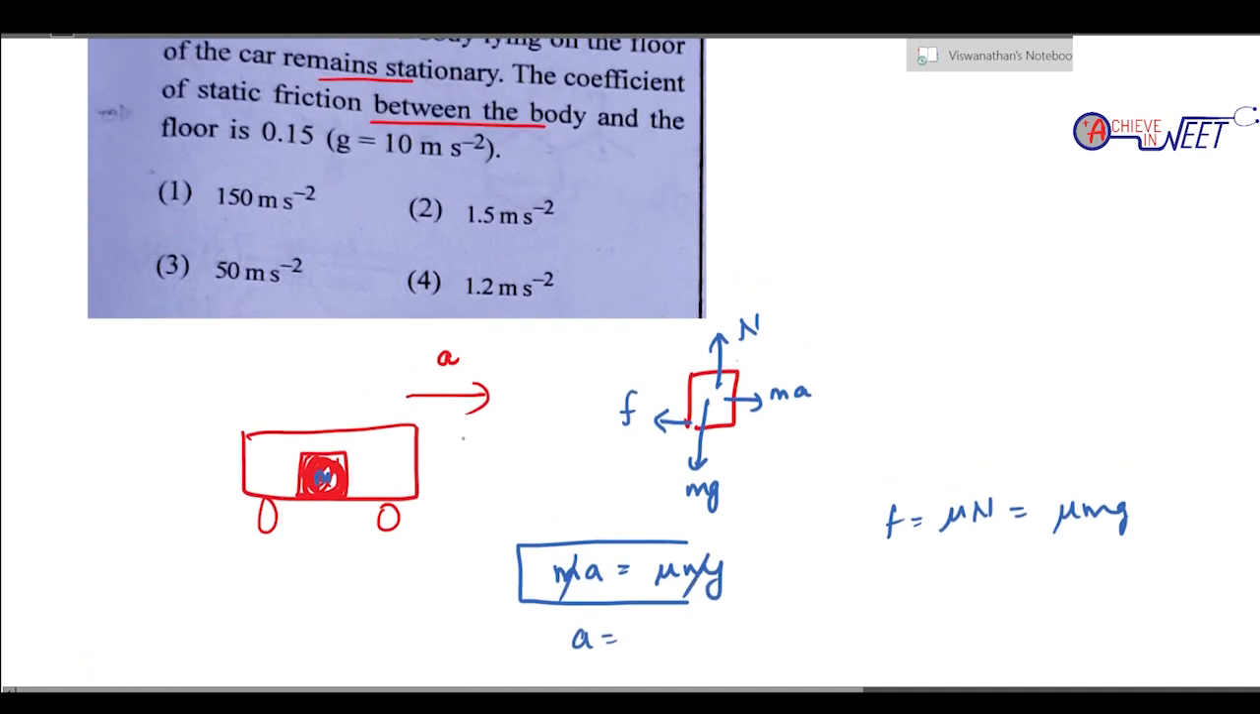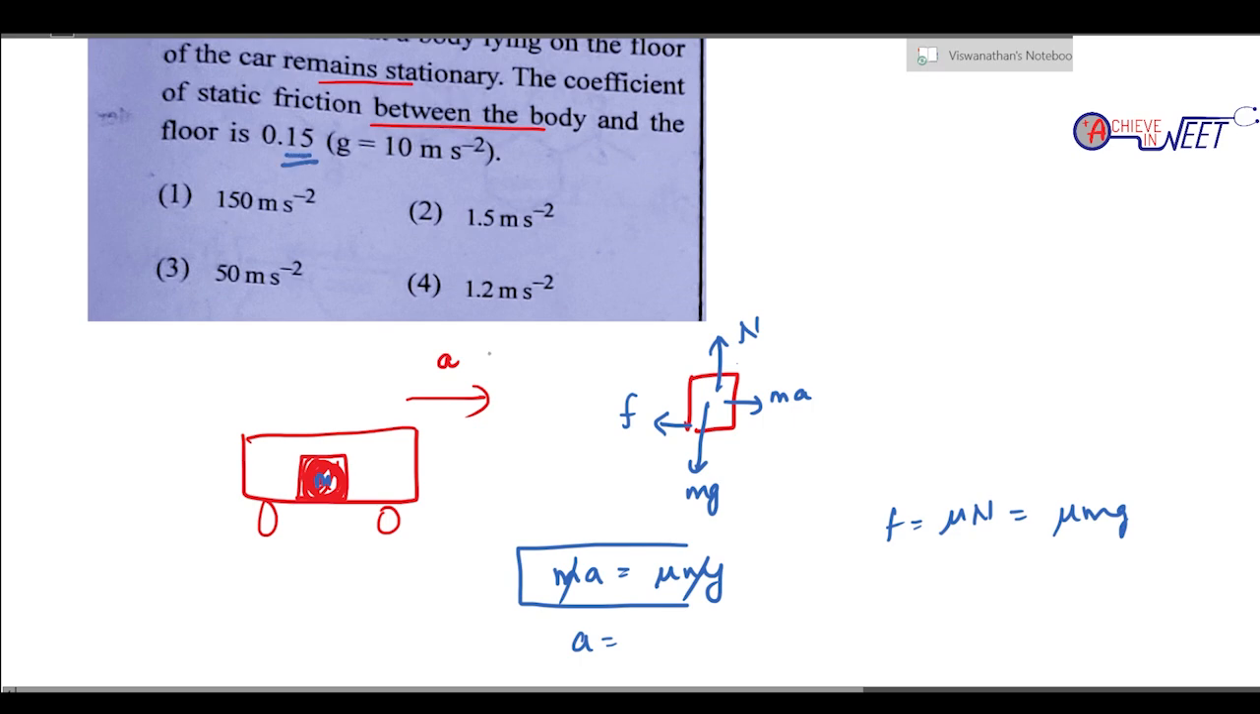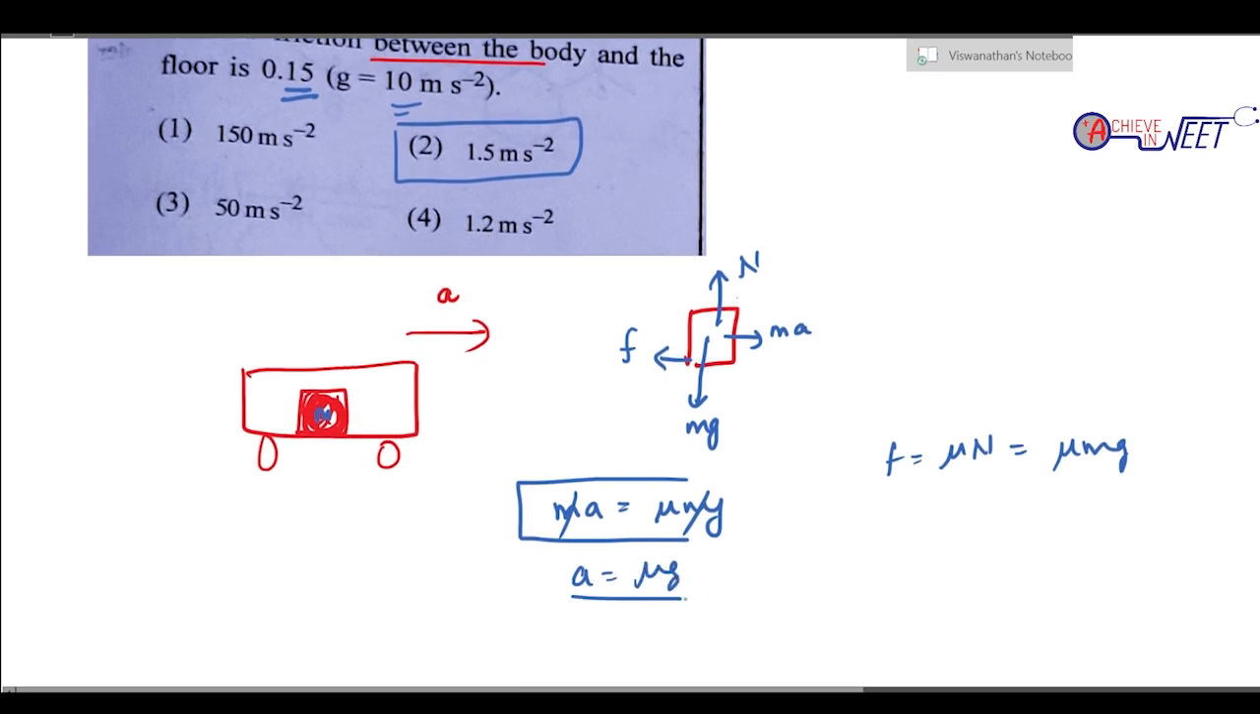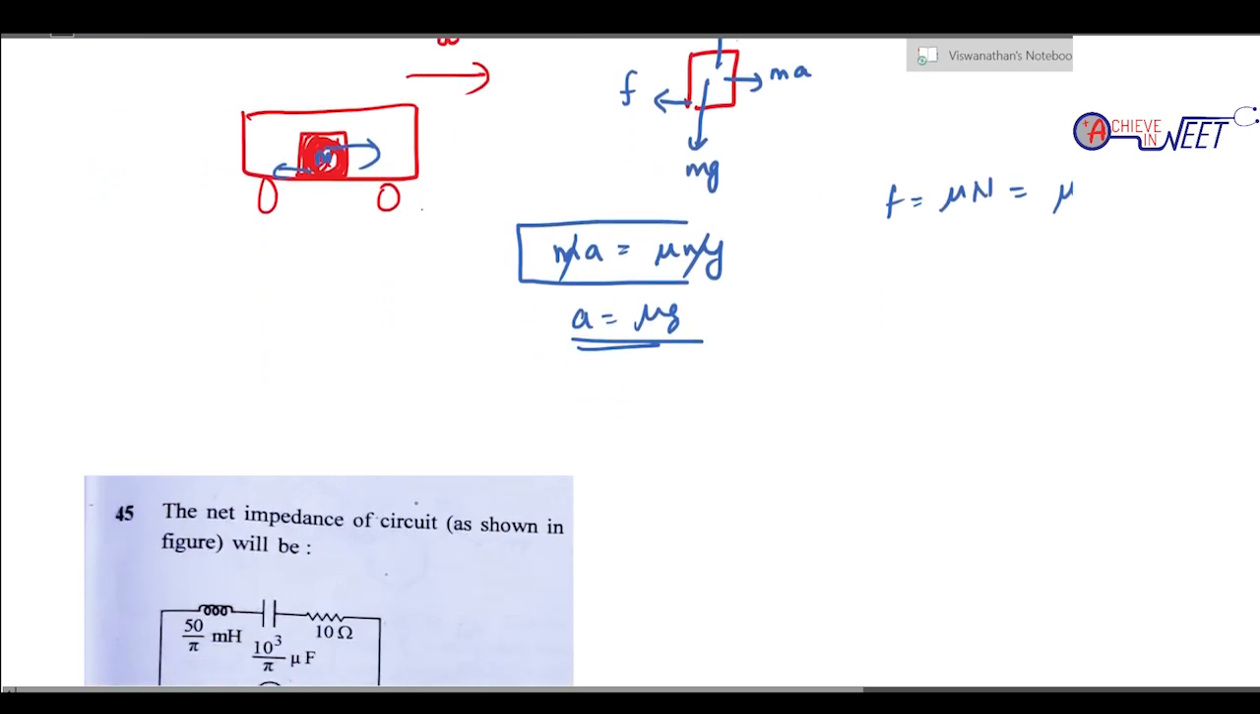What is the value of mu given in the question? 0.15, coefficient of static friction. The value of G is 10. Just multiply them: 1.5 meter per second square. Mu G. Acceleration is mu G. If it goes beyond this, it will start moving on its own, because static friction has a maximum possible value. If it goes beyond that, it will start moving.